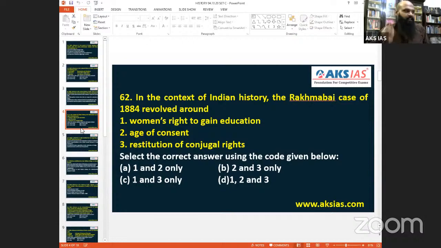So 2 and 3 is what we go to. So a logical approach, because already when the case was happening, she was getting educated. Otherwise, she could not say that I want to study medicine. After the case, she told that. So when you understand the story like this, you will get an idea. This is what I would like to say. So 2 and 3 is B. So question 62, set C, it is B.